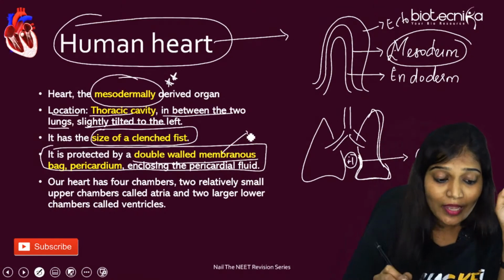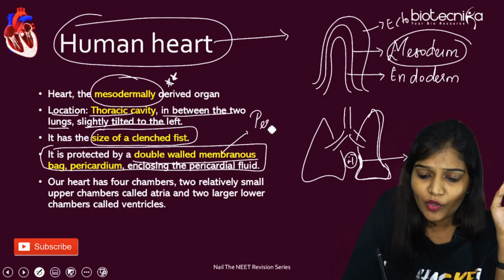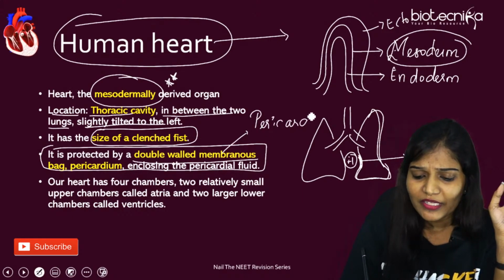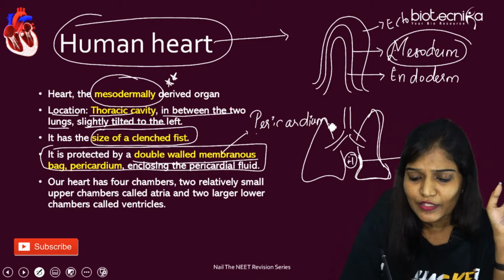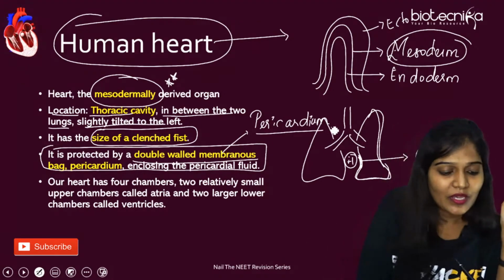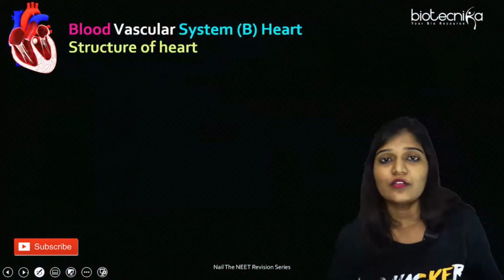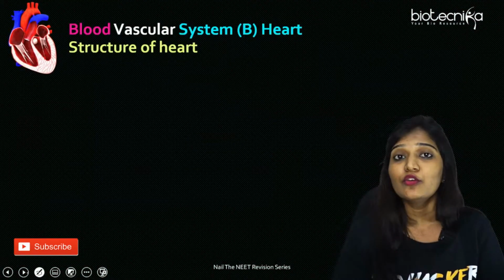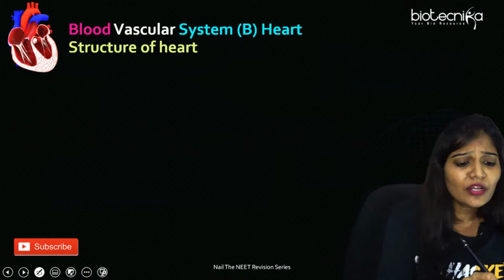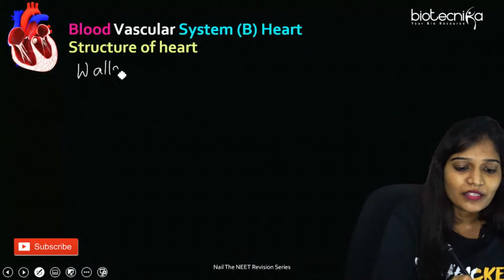So let's talk about pericardium. We already know what is pericardium, but I'm going to take you into a bit of detail and then we'll go on to the rest of the things. We already know about the heart, which has two atria, two ventricles. So let's go for the complete structure of the human heart. Listen, I'm going to talk about the walls of the heart, not the valves.